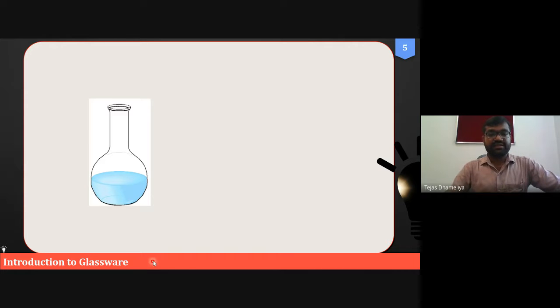So in this case, this is a flask where the base has a round shape. Okay, so it is also called Florence flask, or basically this is a round bottom flask. It is called RBF. And what is the use of this RBF, the round bottom flask? Same again, coming back to Disha. Tell me Disha, what is the use of this?